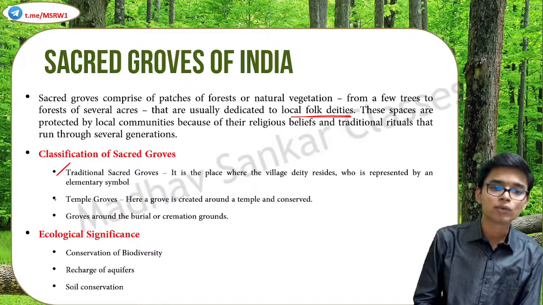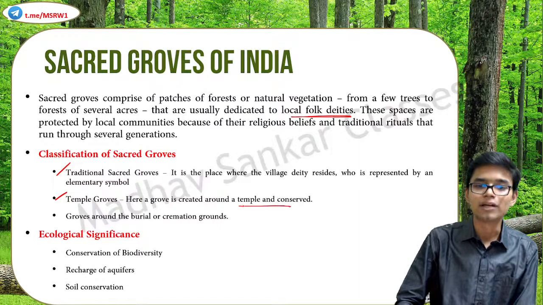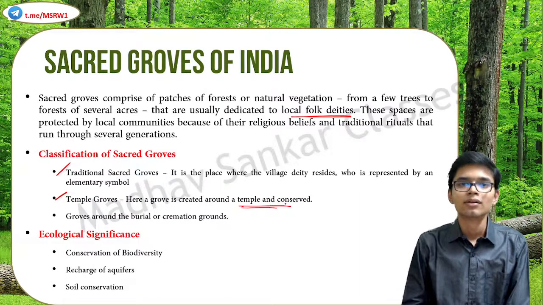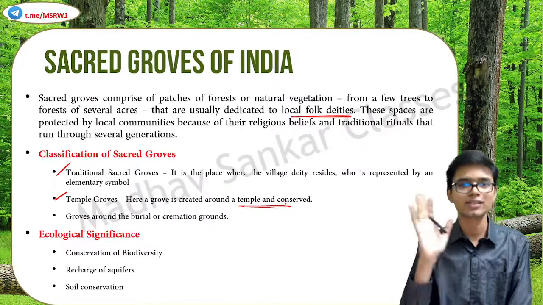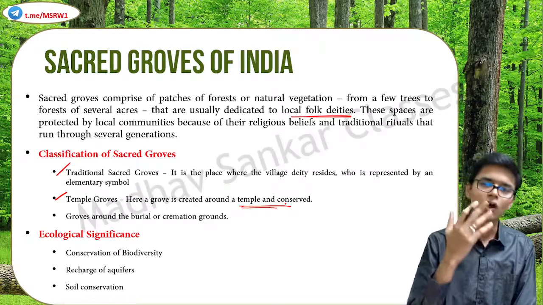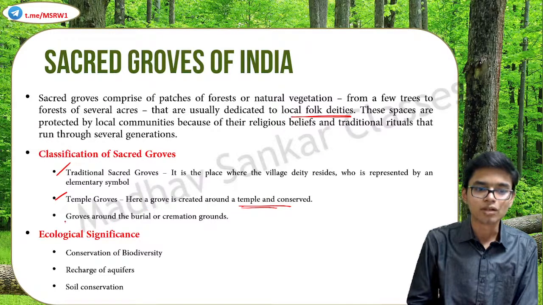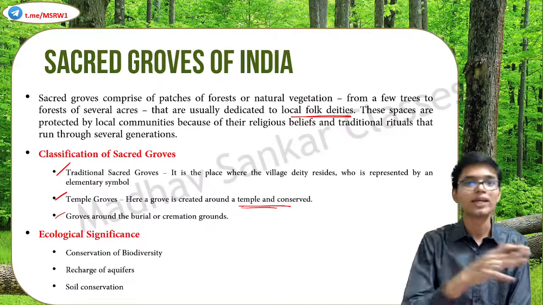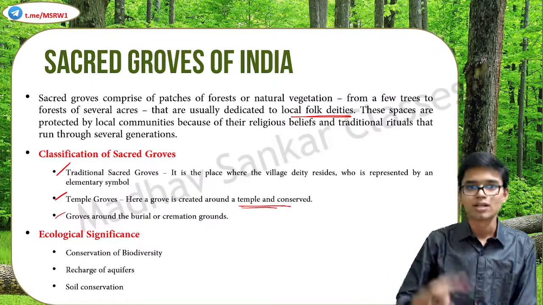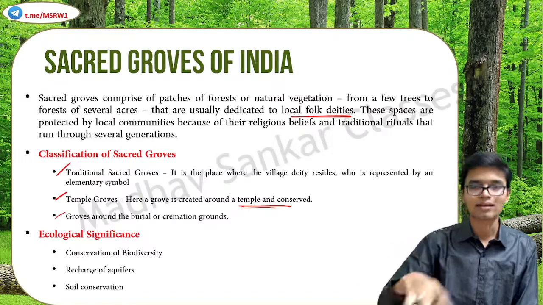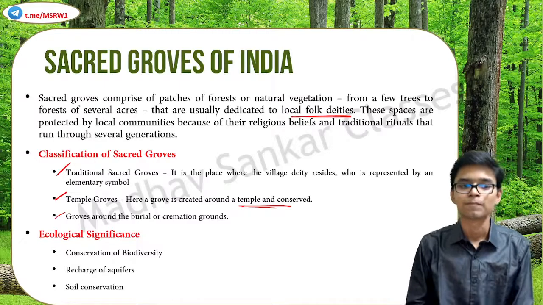Second one is the temple grove. Here, the grove is actually created around a temple. It's not a grove as such, but it is associated with a temple. There are plenty of examples in India. Even in Kerala, there are lots and lots of them. Then groves around the burial or cremation grounds. That also happens sometimes. That is another faith. You know what a cremation ground is, correct? Burial site and all. So there are groves that are associated with that also. So these are how sacred groves are classified in India.